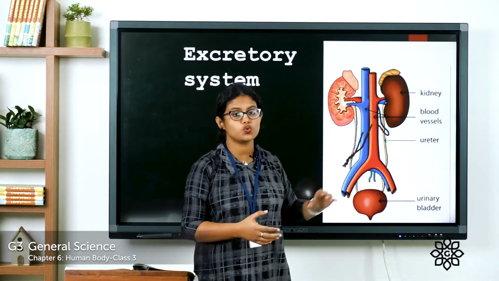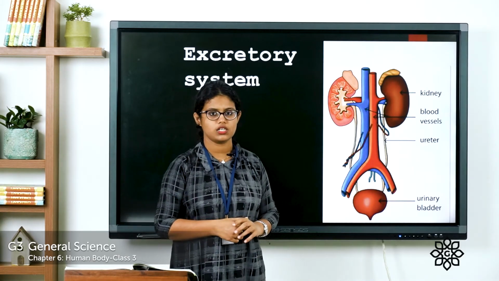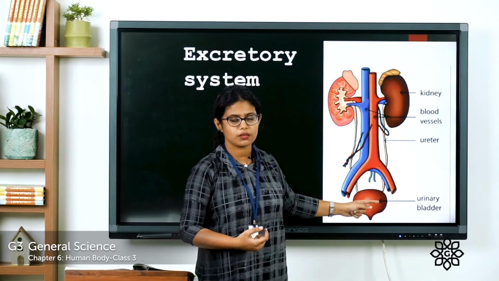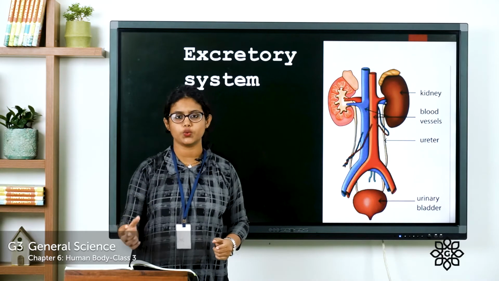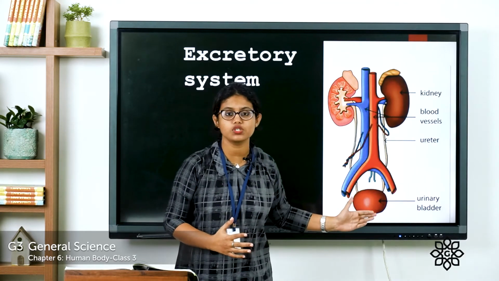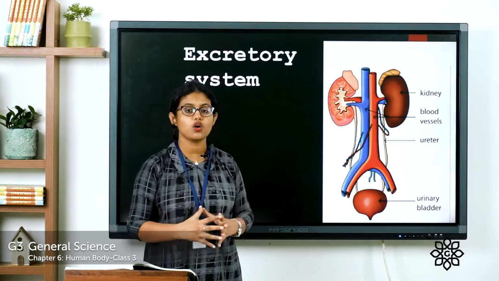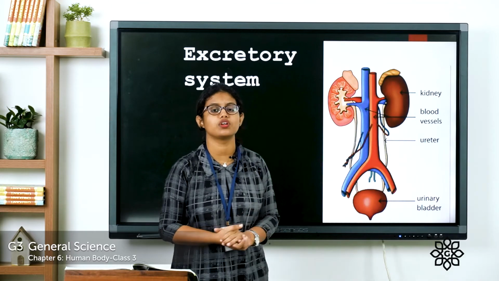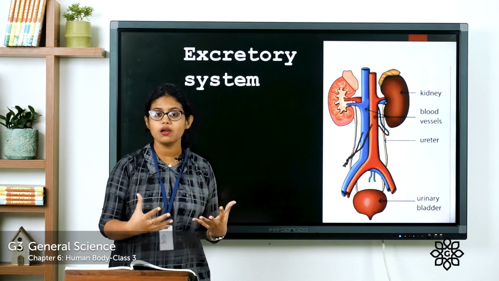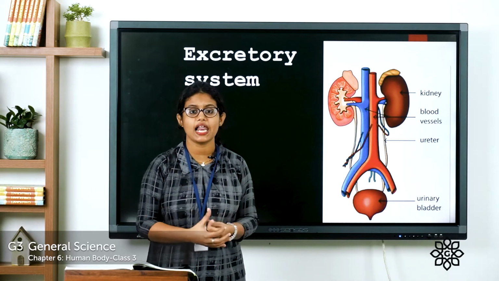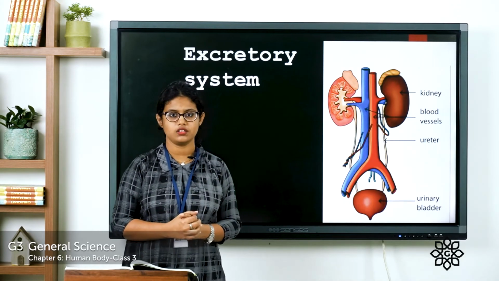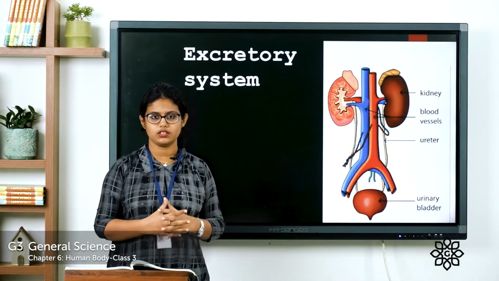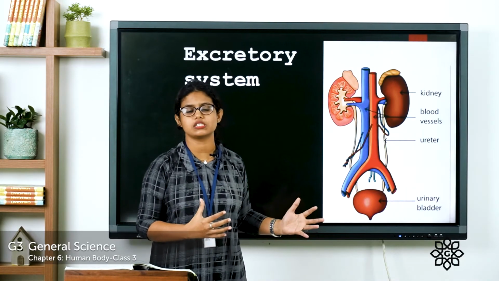And you can see these two tubes. They are called the ureters. The urine passes through these ureters from the kidney to the urinary bladder and it is removed through the urethra. So this is how our excretory system works. Which organs form the excretory system? That is the kidneys, ureters and urinary bladder. And kidneys help in cleaning the blood, or we can say it helps in purification of blood. It acts as filters and removes the waste from the blood. So this is how our excretory system works.